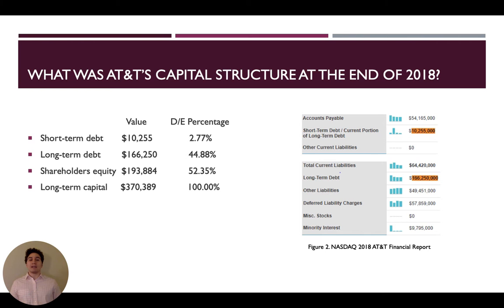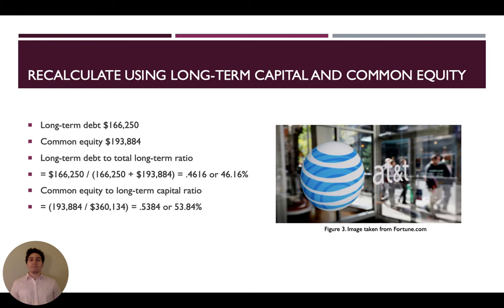What was AT&T's capital structure at the end of 2018? Their short-term debt, $10,255. Long-term debt, $166,250. Shareholder equity, $193,884. The long-term capital is the sum of all three values from above, which gives us $370,389. We need to recalculate using the long-term capital and common equity.